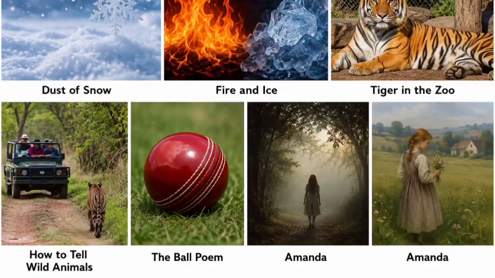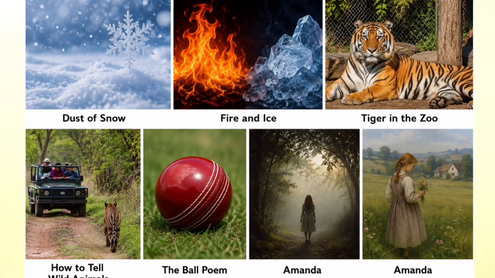Then we have The Ball Poem, a very important poem. The boy is a small teenage boy, age 12 to 13. Amanda's age is the same, Anne Frank's age is the same. So all the children are there. Children we have to study very well, because dialogue writing can come, diary entry can come, speech can come. The narrator was standing there, the poet was standing there, but he did not console the boy.